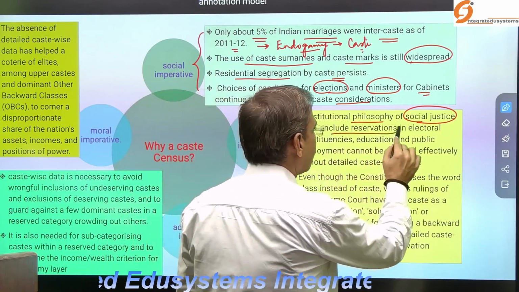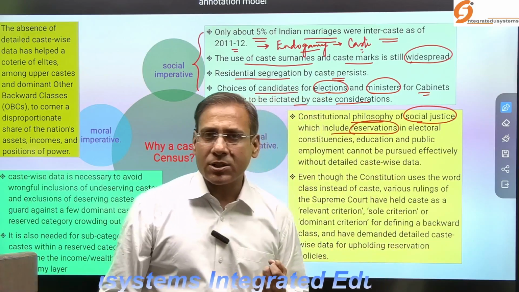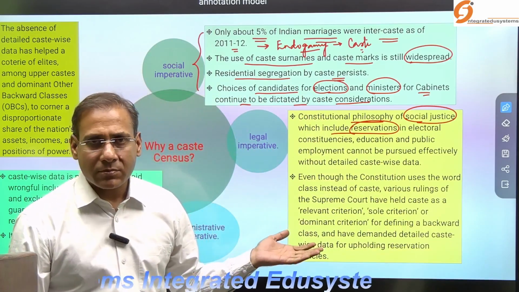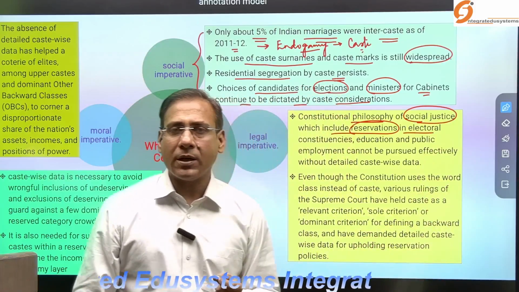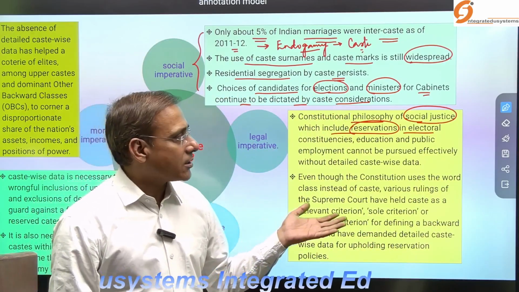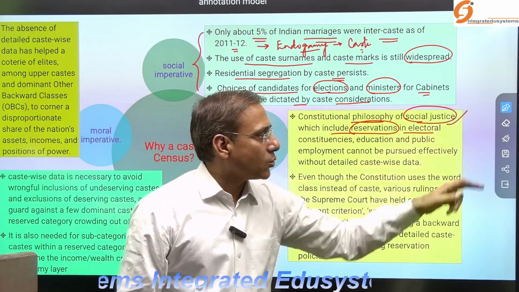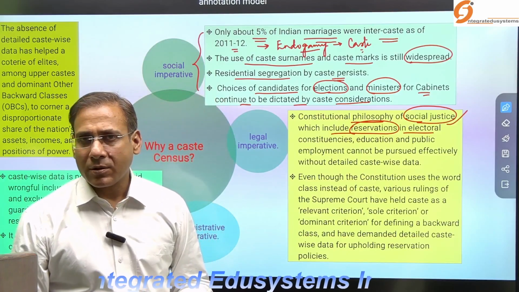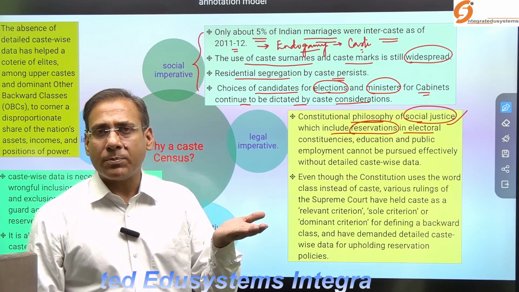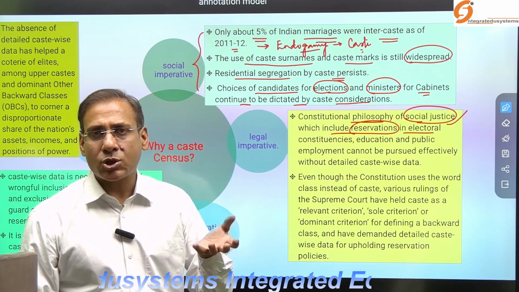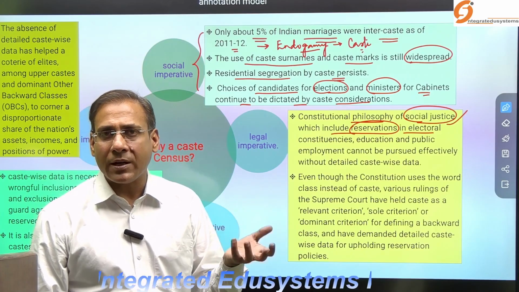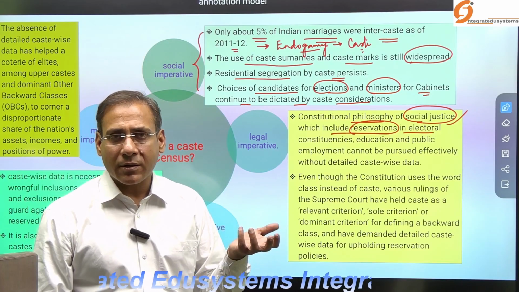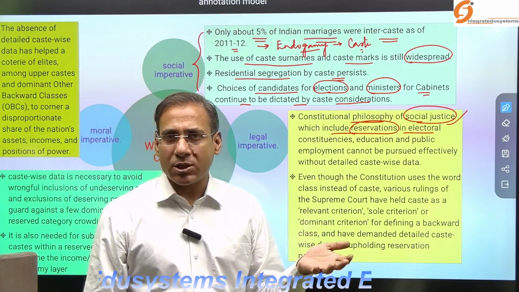It includes reservations. Why have reservations been given in the Indian context? To attain social justice, for the upliftment of the deprived sections. Historically, those communities were deprived of their rights, and for that the government provides reservations.